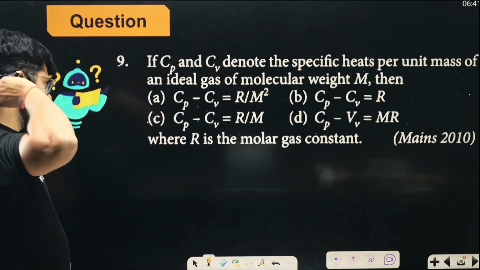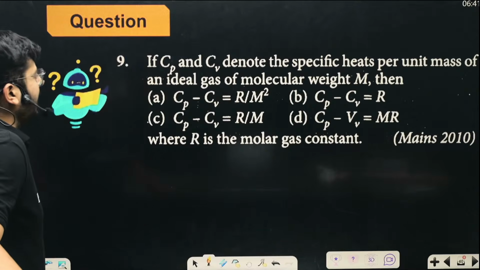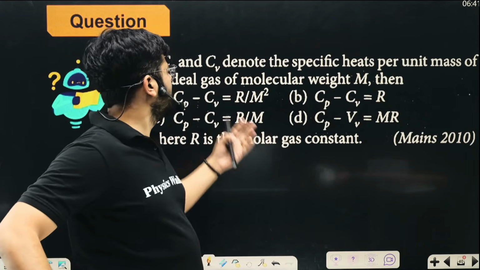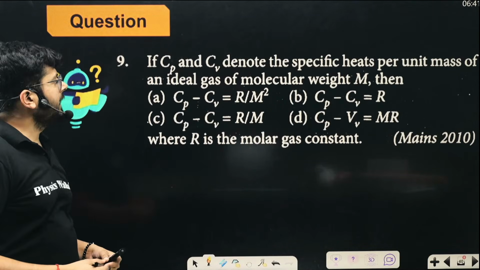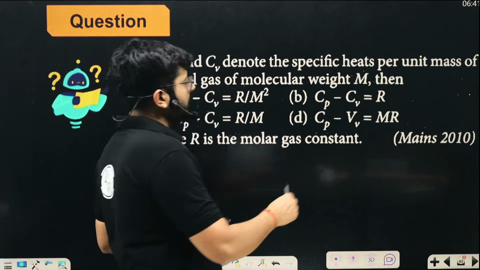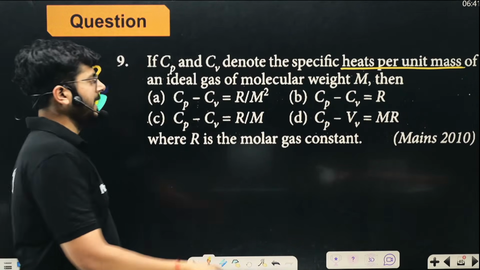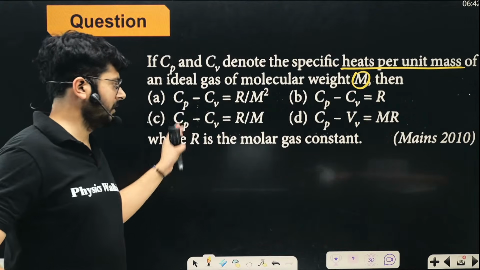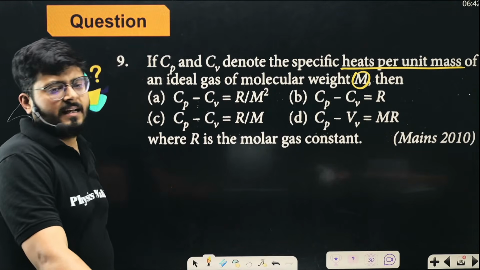Now look at this one. If Cp and Cv denote the specific heat per unit mass of an ideal gas of molecular weight m, where R is the molar gas constant, this simple relation you have to tell directly. Then what will be the relationship between the gas constants?